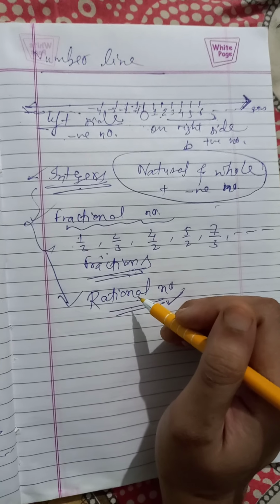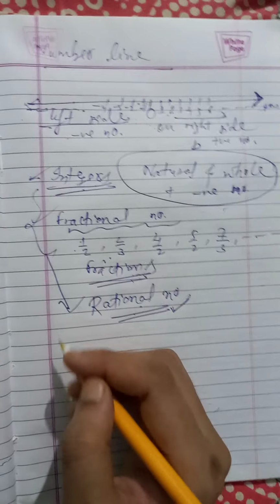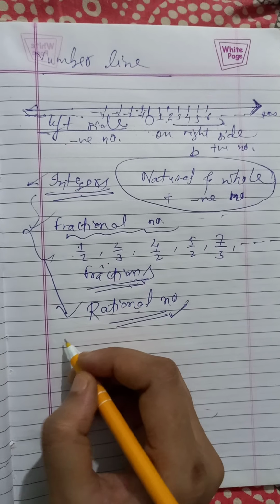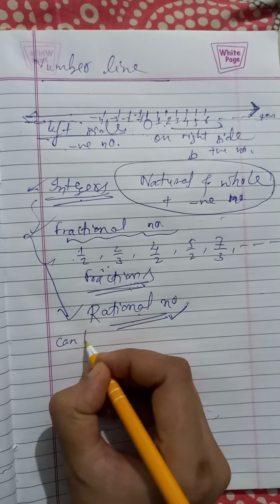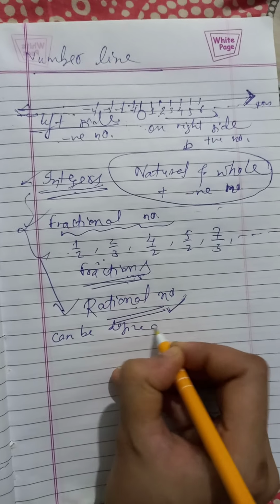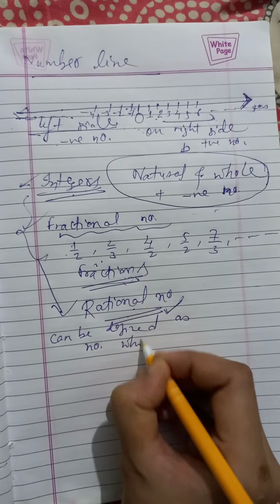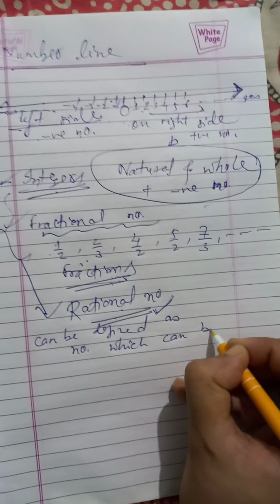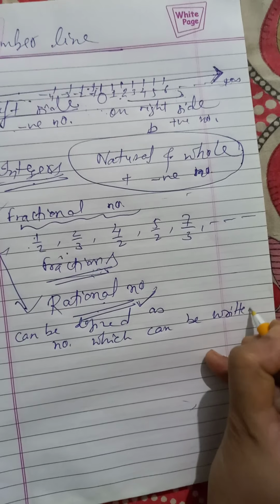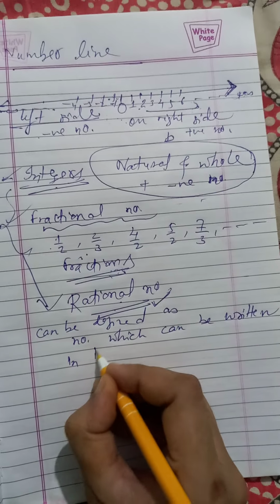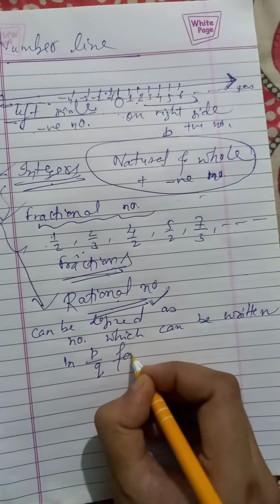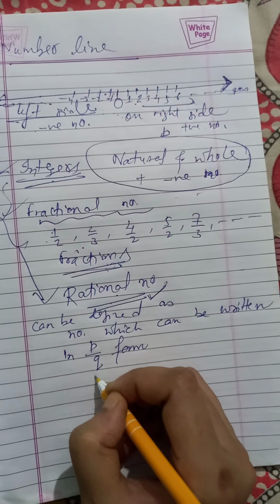So how can we define a rational number? A rational number can be defined as a number which can be written in p by q form. P by q form means p upon q form.